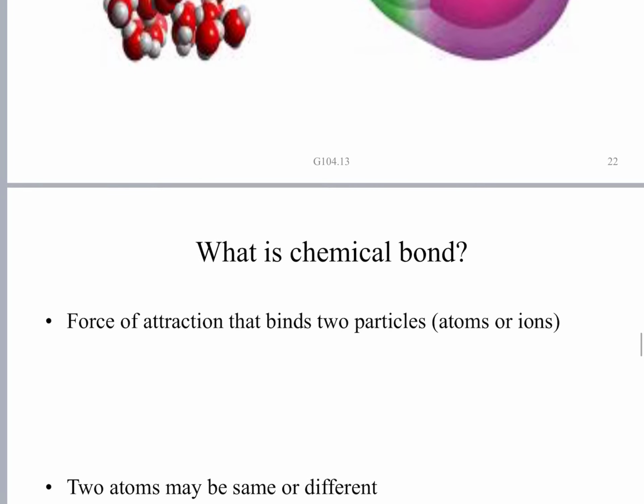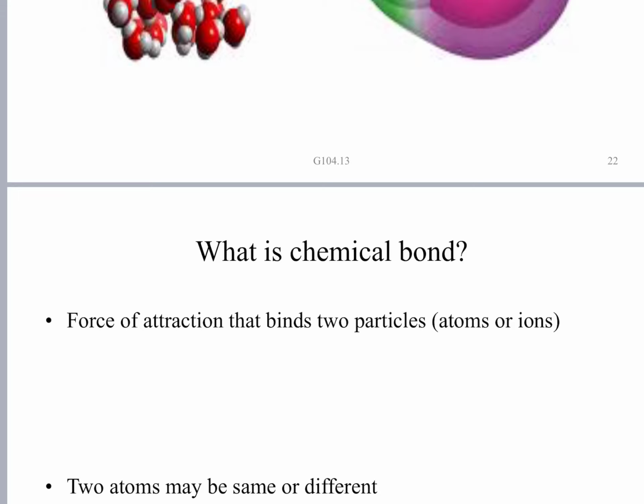So what is a chemical bond? How do you define a chemical bond? It is the force of attraction that binds two atoms or ions or two particles together. A bond is what binds, but what binds? It is the force of attraction, obviously.